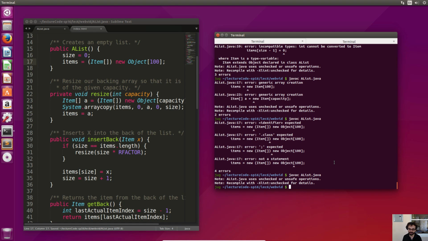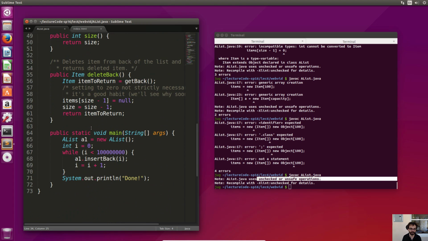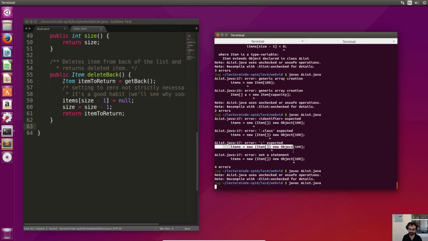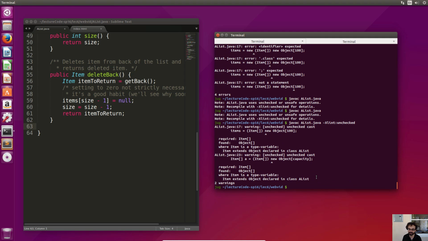Except it says I'm using unchecked or unsafe operations. I'm going to take away this main here to avoid any issues. See how it says I have unchecked or unsafe operations? I'm going to show you those operations. If I recompile using this flag, it'll tell me what. In particular, it says unchecked cast. It does not like this. It will compile and it runs. If I try and run the code, it'll be fine. But Java is scared. It thinks, whatever crazy syntax you're doing here, Josh Hug, I don't like it.